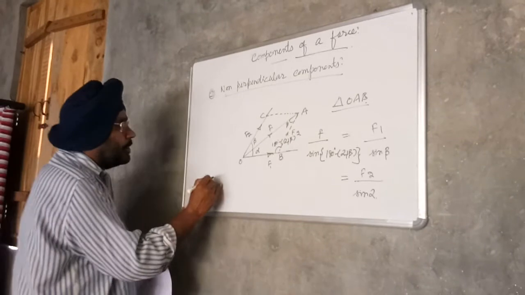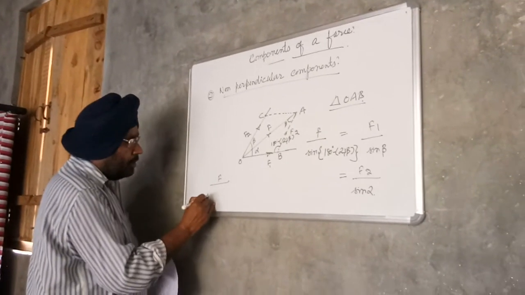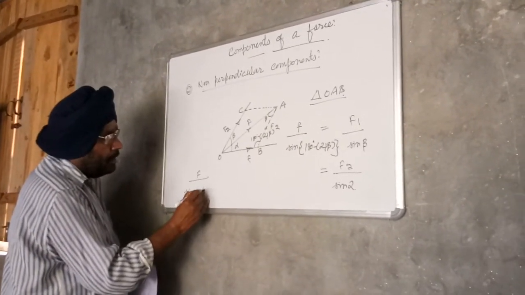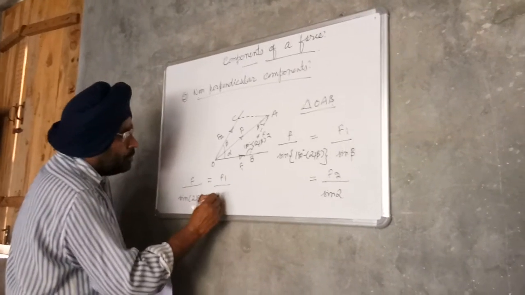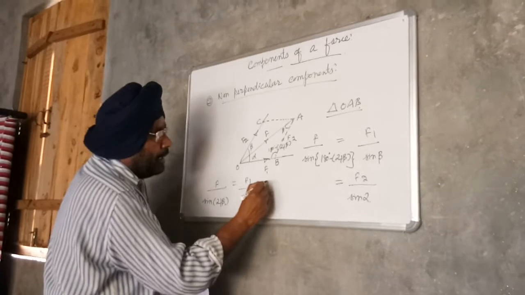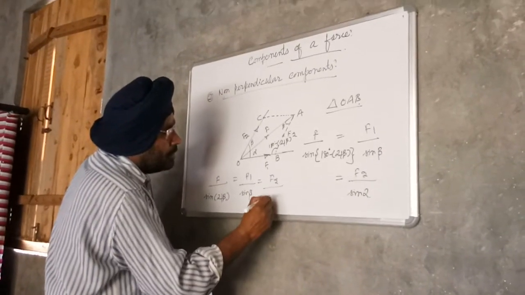So it means this is equal to F upon sine (alpha plus beta) equals F1 upon sine beta equals F2 upon sine alpha.